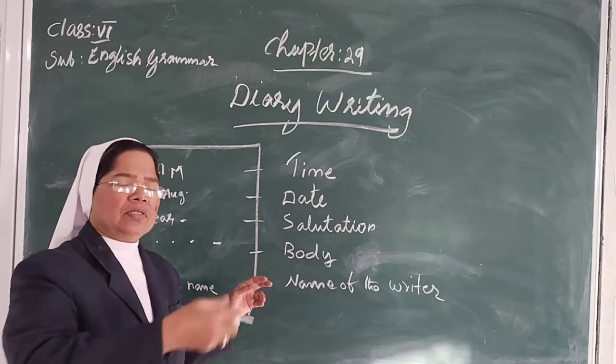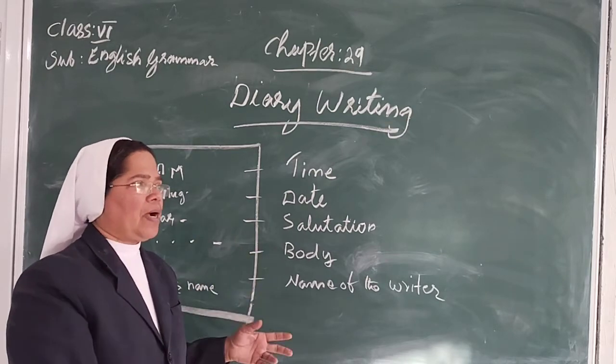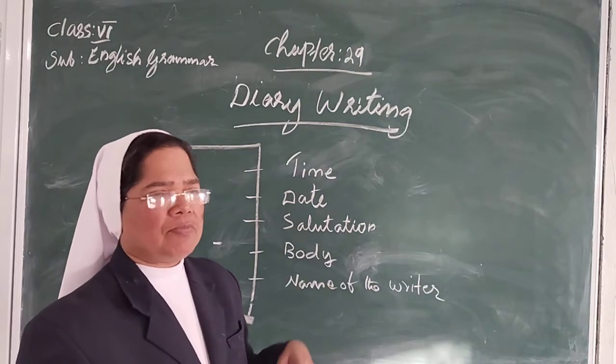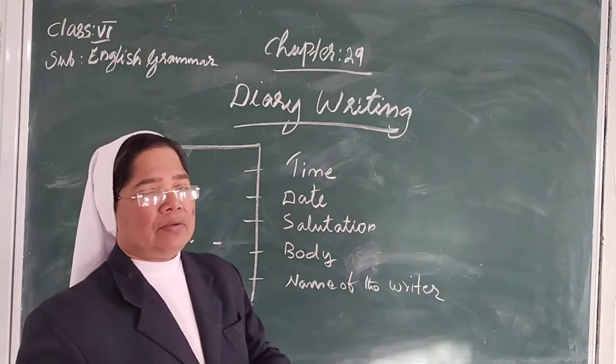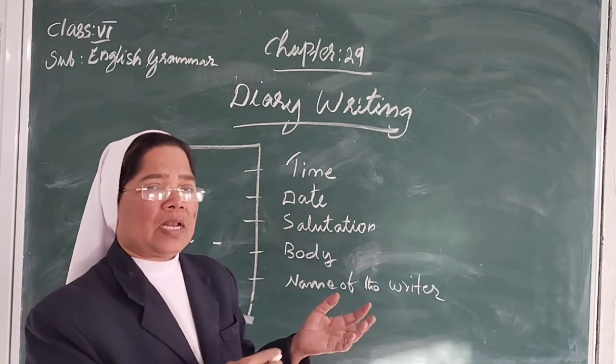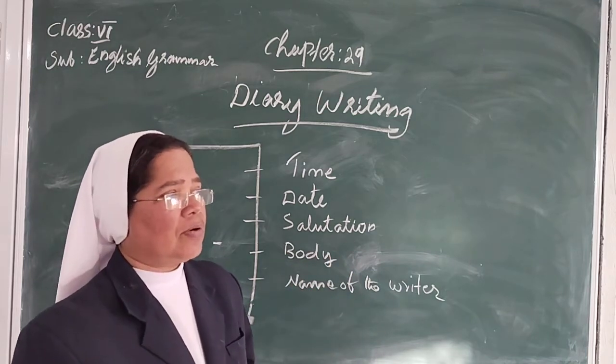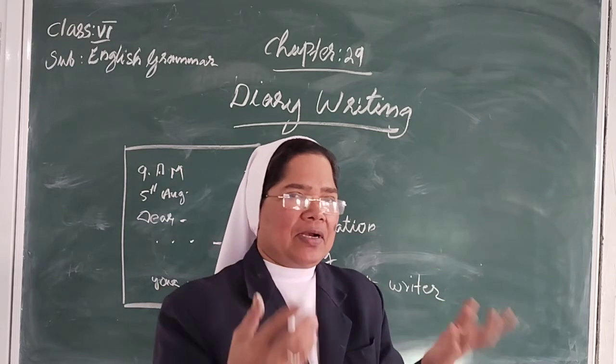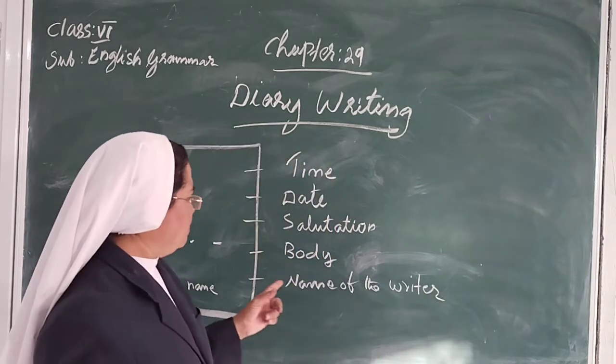Today I went to this place. I saw this. I went to the park. I saw this one. We reached there at that time, or we went for lunch in some hotel, or like that. We have to write all the things that happened in one day. So we have to write it down.